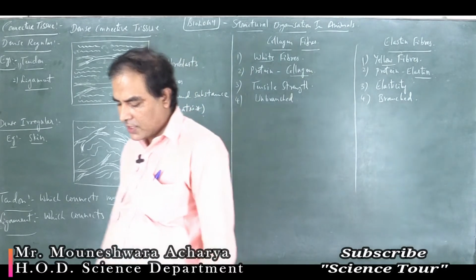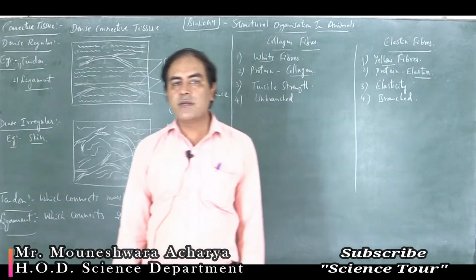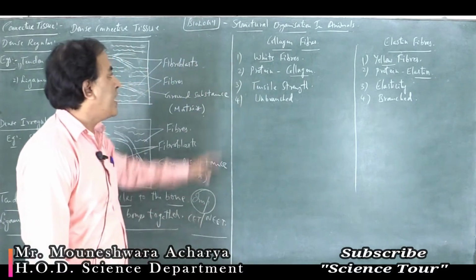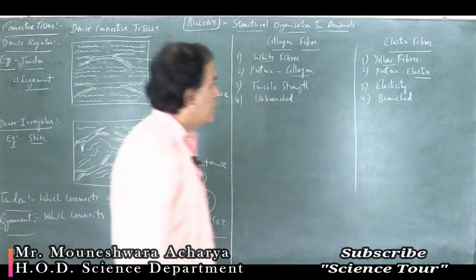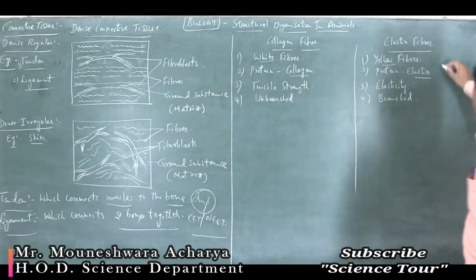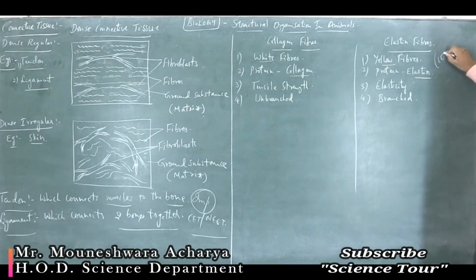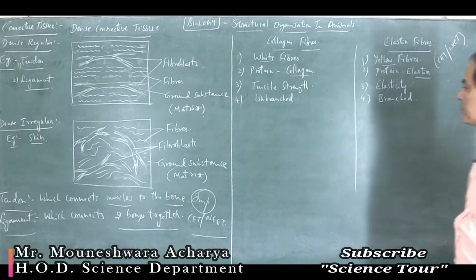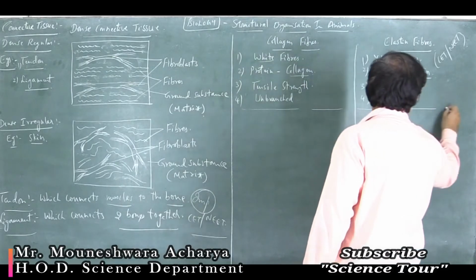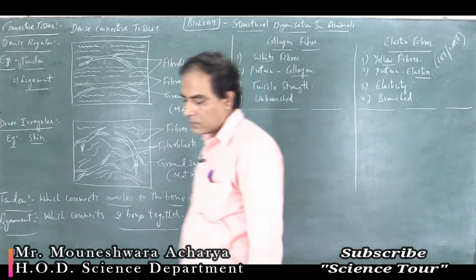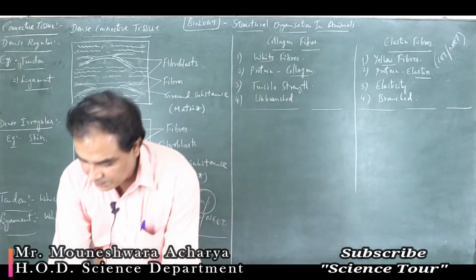Okay, so these are the major differences between collagen fibers and elastin fibers. They may be important for competitive exams, so write these differences in your notebook.